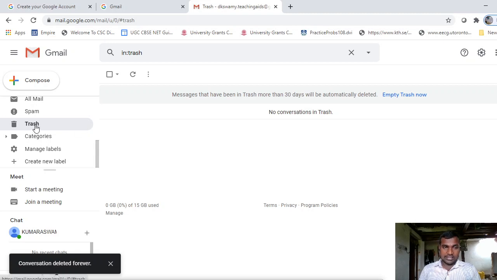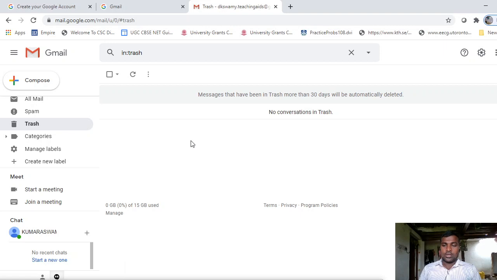So the need for this trash is that sometimes if you accidentally delete any messages from the inbox or sent box, those messages come to this trash and are available for 30 days. So within the 30 days, if you want to recover those messages, you can simply come to trash.